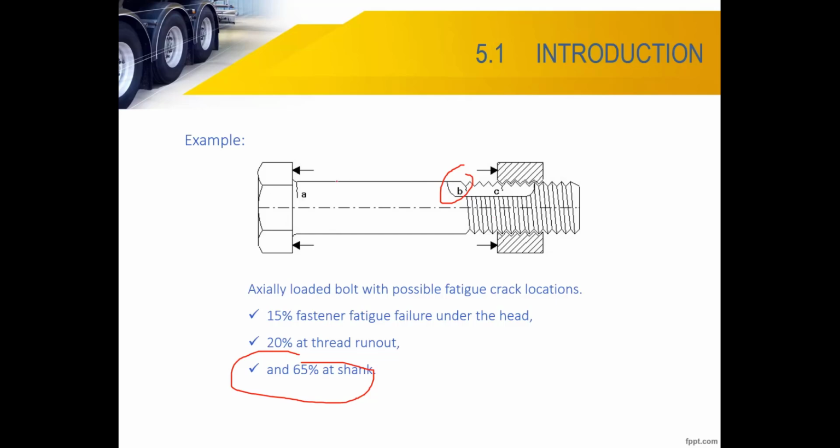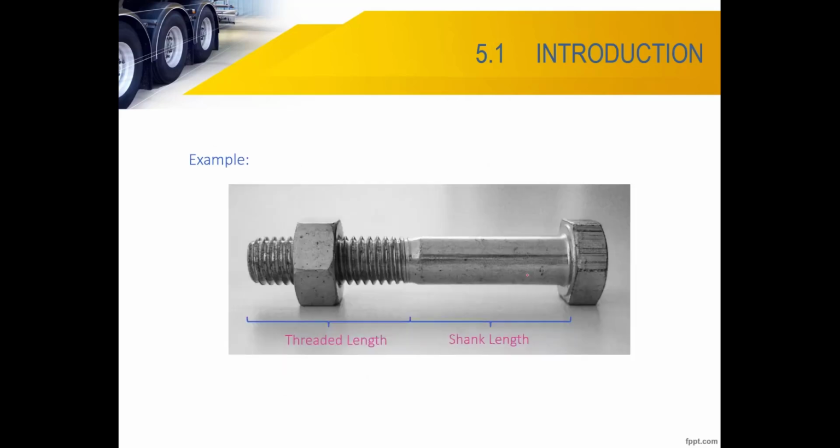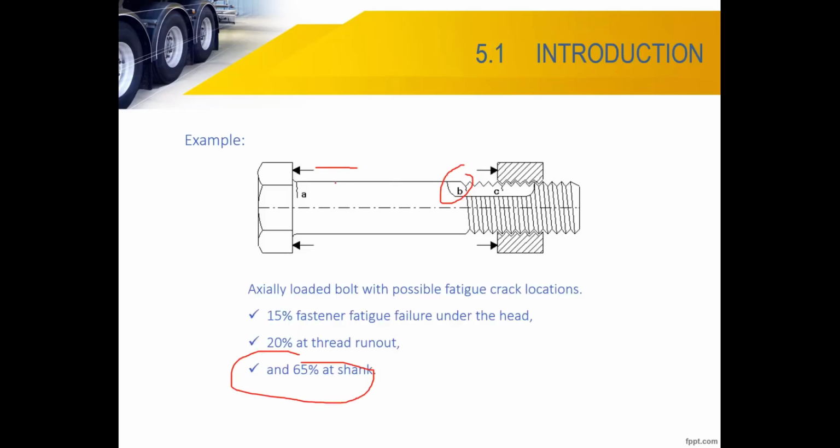Position C. A to B. No, that's not the shank. Shank, this is the shank. Now I show you. Shank, mana shank? This bolt is the opposite, this is the reverse direction. Shank here, non-threaded. The length, itu shank. So the shank is this one. From here to here, the non-threaded.